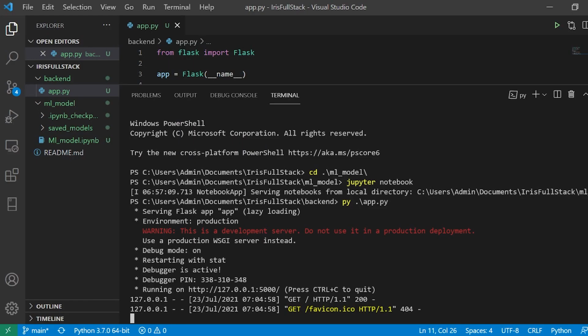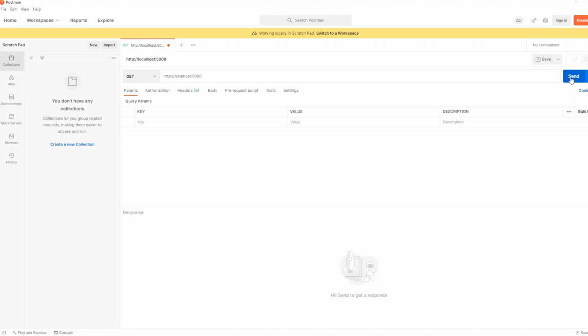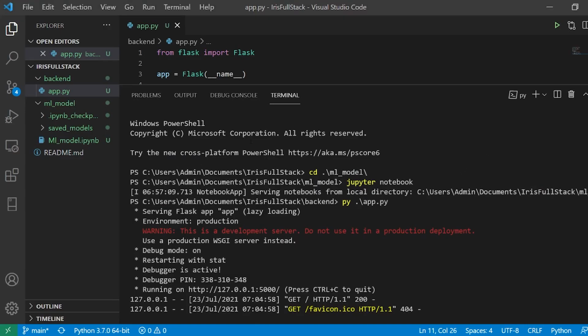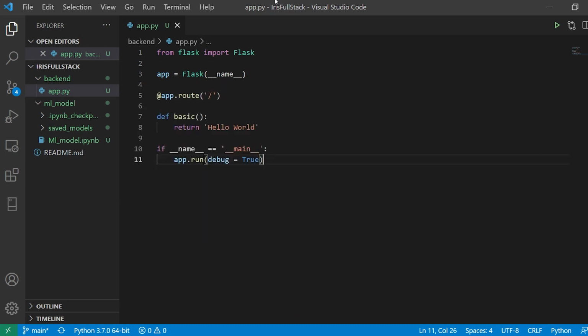Okay, so my server is running, and the way I do it, I'll say send over here. So it is sending the request and it says hello world. Whatever I'm trying to return, I get it over here. When I press send, I actually got a 200 status at the moment. So that indicates that I can hit the request using Postman.